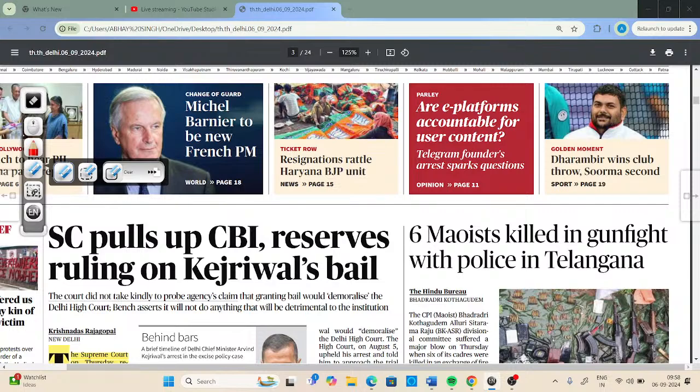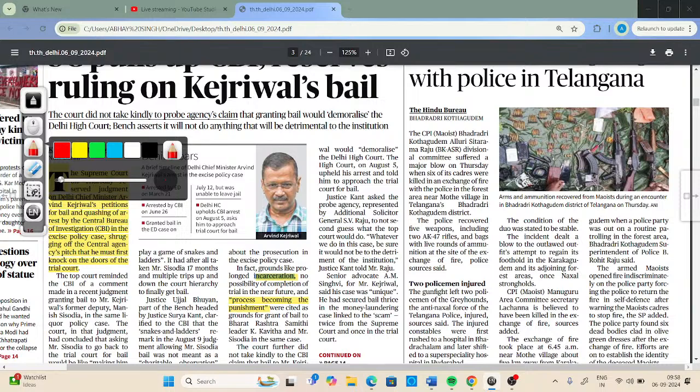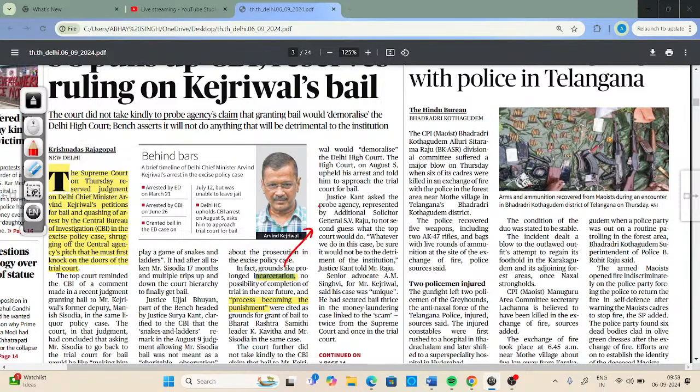Before going into this particular word, let me show you where it has been used in the newspaper. It has been used on page number one, and the word is incarceration. Now, we have to understand the meaning of incarceration. Incarceration means the act of putting someone in jail.